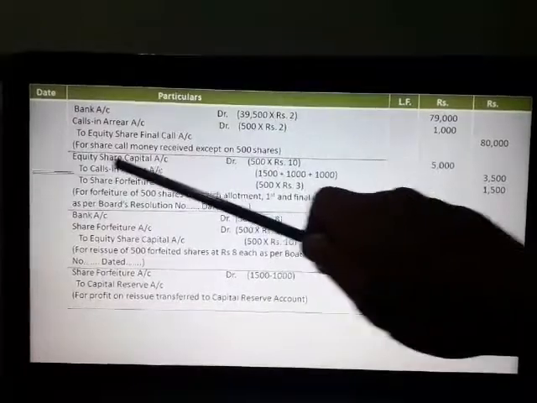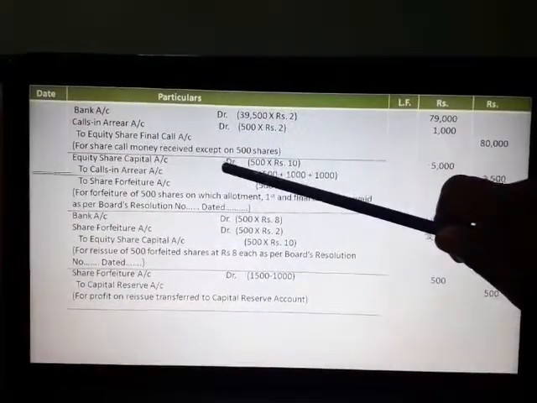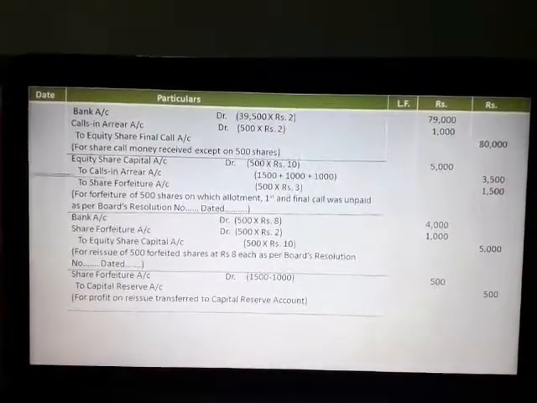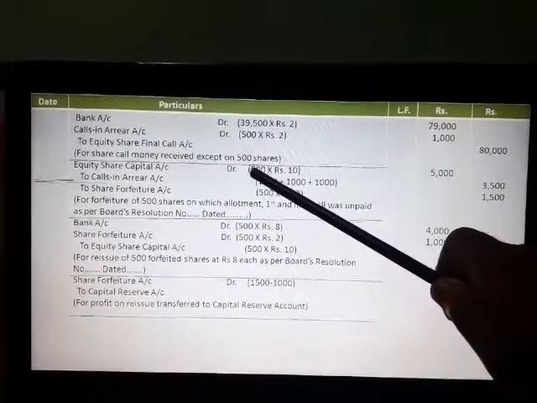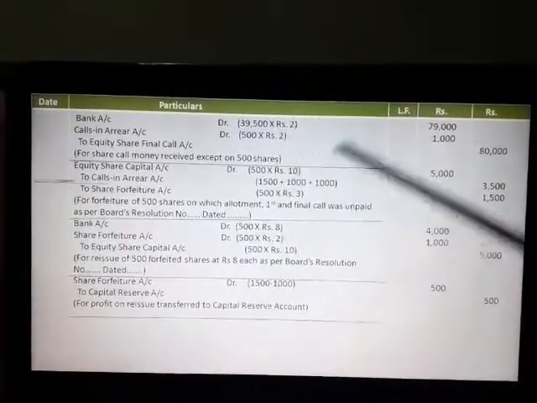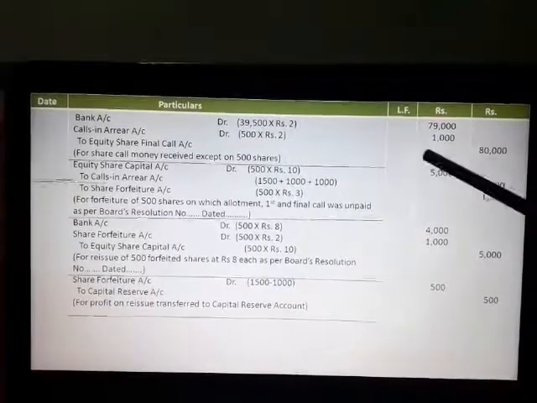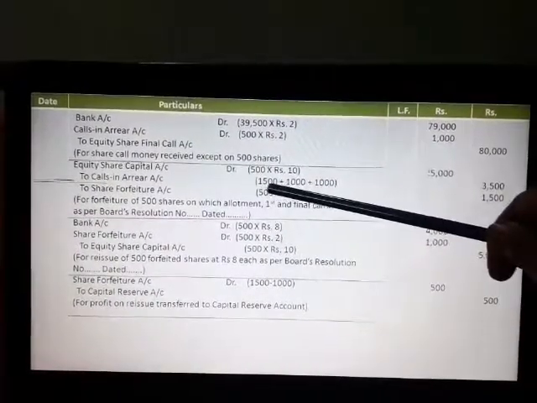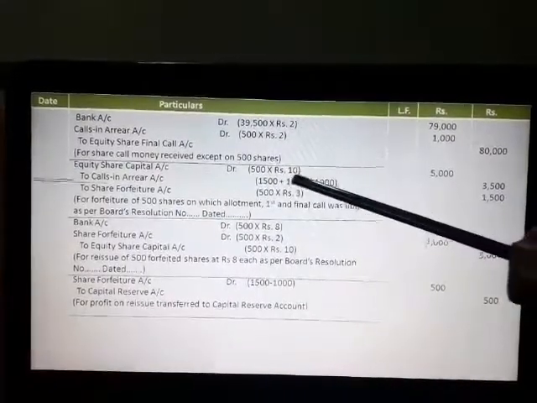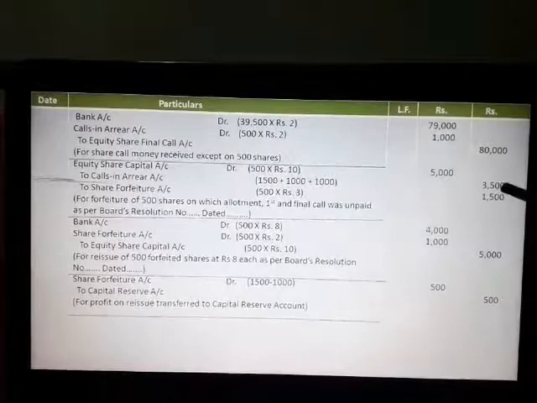So equity share capital account debit: for forfeiture, equity share capital account will be debited by the called up value per share, that is number of shares 500 into called up value rupees 10, as the company has called up to the final call. So 5,000 rupees, to calls in arrear: on allotment 1,500, on first call 1,000, on final call 1,000, total 3,500.